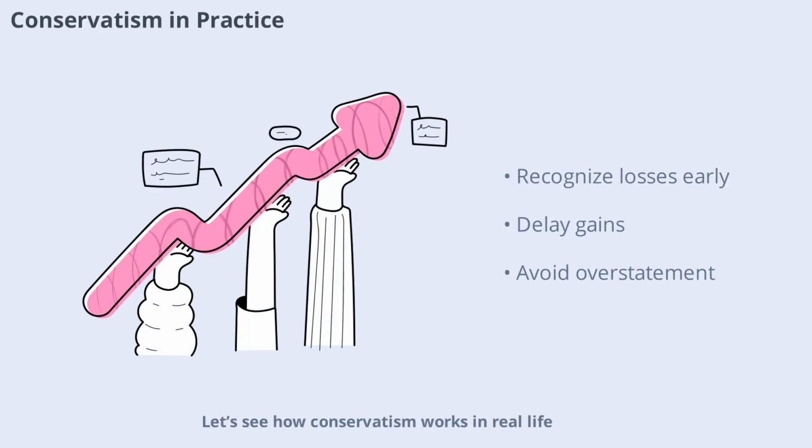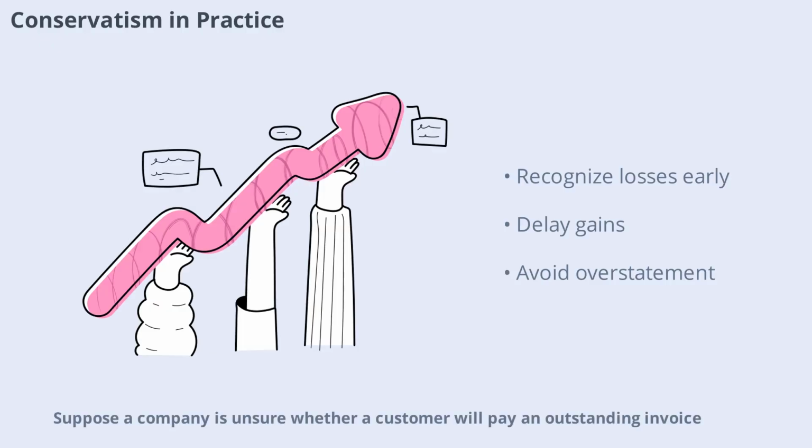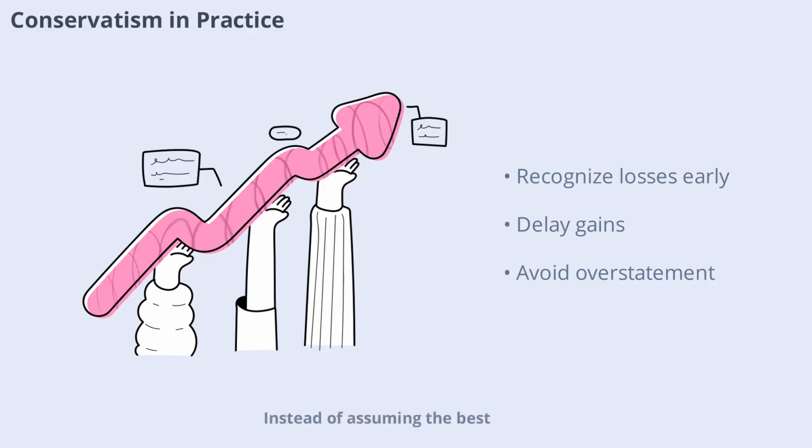See how conservatism works in real life. Suppose a company is unsure whether a customer will pay an outstanding invoice. Instead of assuming the best, the accountant records an allowance for doubtful accounts, reducing reported income. Similarly, if there's a potential loss from a lawsuit, the company should recognize the loss as soon as it's probable, but gains are only recorded when they're certain. This approach ensures that financial statements are not overly optimistic.